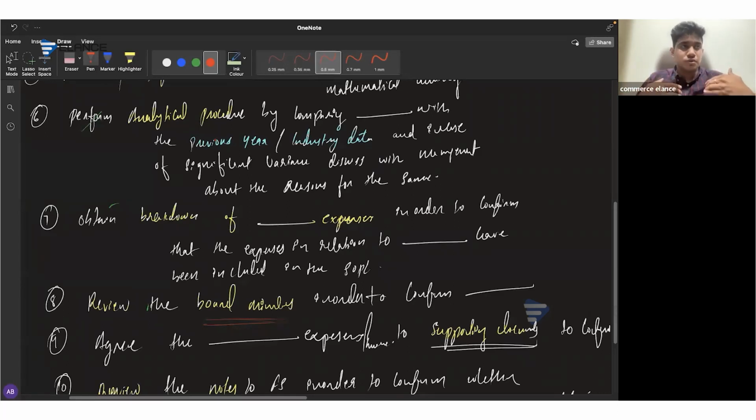So whenever you need to know, say for example, whether the amount of impairment, amortization, depreciation, or any other amounts, maybe finance costs, consider that the company has taken a new loan, then we can obtain the breakdown of finance cost in order to confirm that the interest expense in relation to the new loan has been included in the statement of P&L.